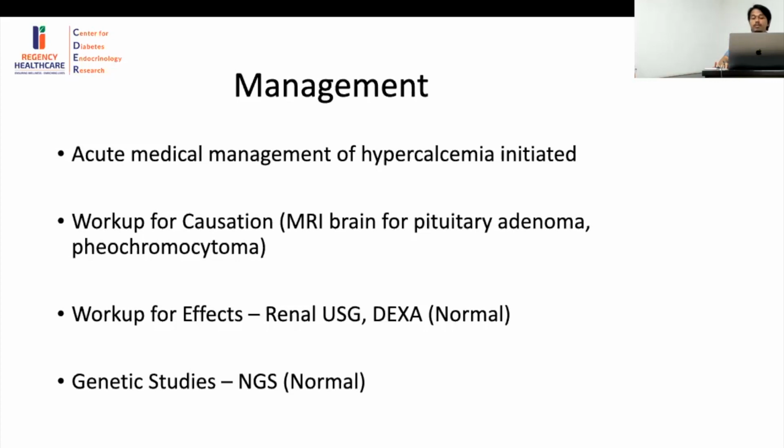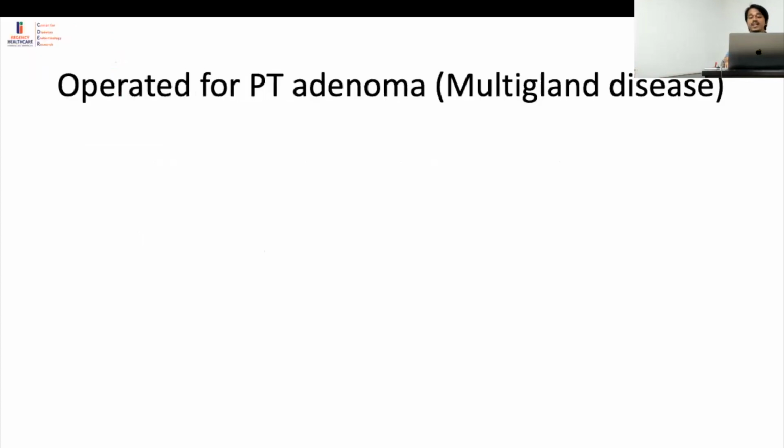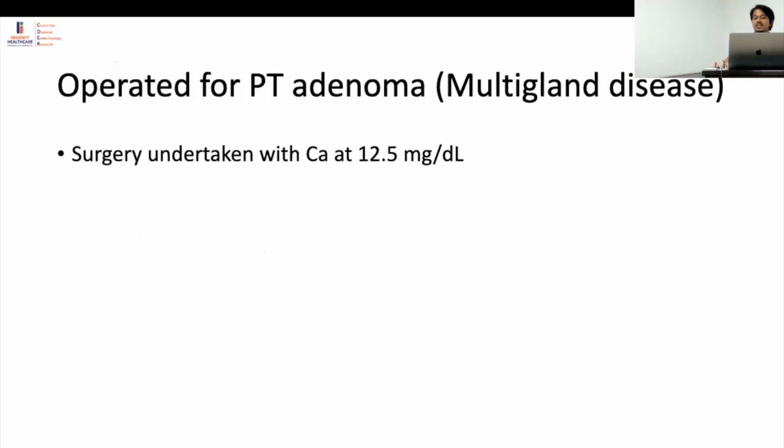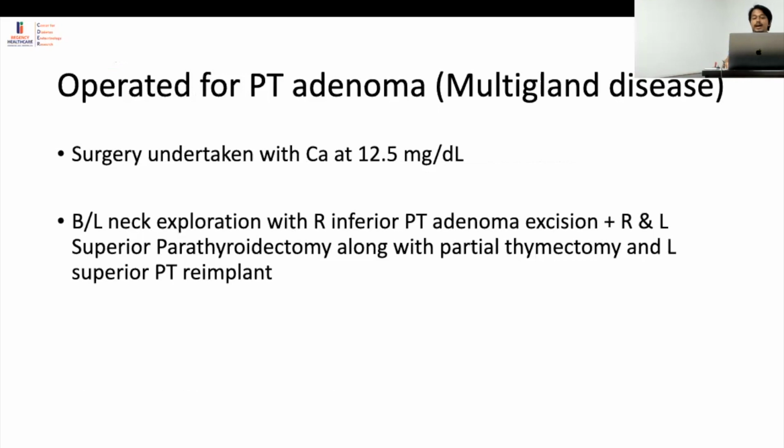Now the genetic study came out later, which came out to be normal, ruling out cases of MEN 1, MEN 2. So after controlling his calcium levels, the child was operated for a parathyroid adenoma multiglandular disease. The surgery was undertaken with calcium level of around 12.5. He underwent bilateral neck exploration with right inferior parathyroid adenoma excision, plus right and left superior parathyroidectomy, along with partial thymectomy and left superior parathyroid reimplant.